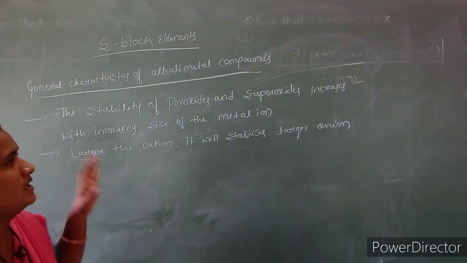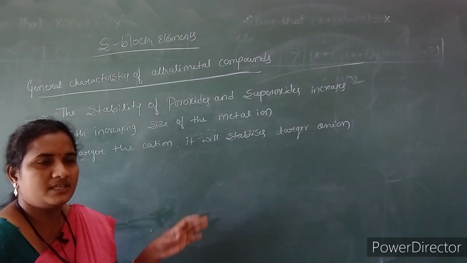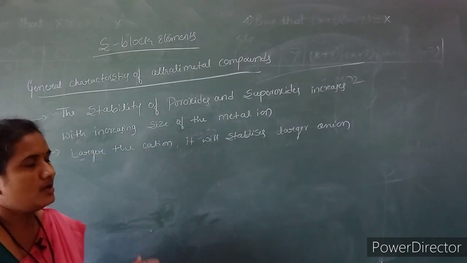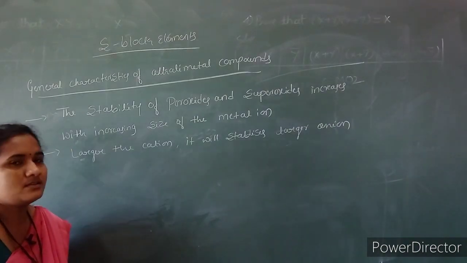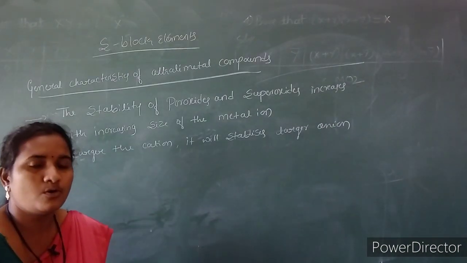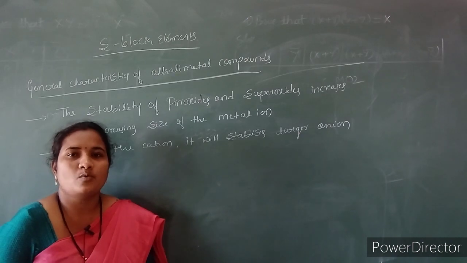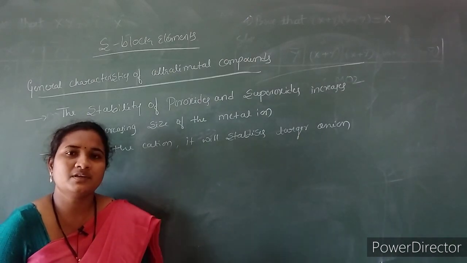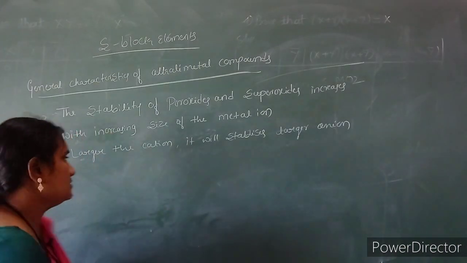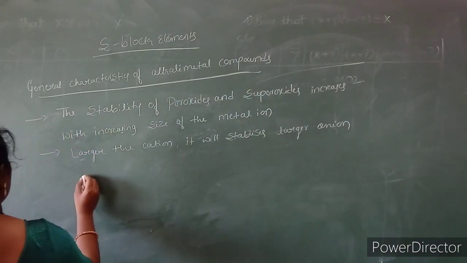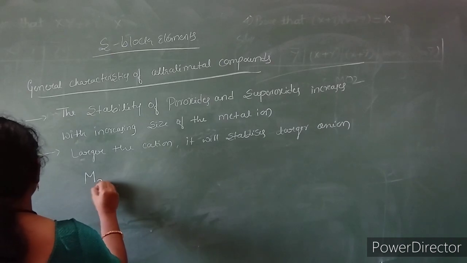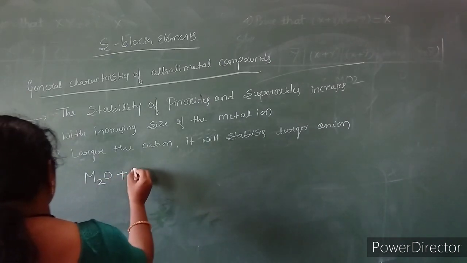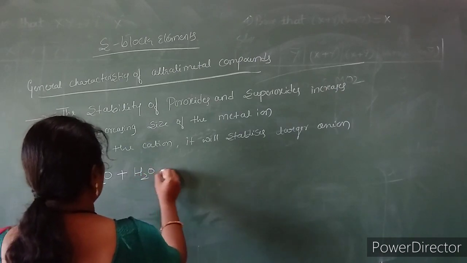So that is why superoxide's stability increases with increasing size of the metal ion, and these oxides, peroxides and superoxides undergo hydrolysis with water. They will form hydrolyzed products whenever they are dissolved in water. For example, if you write the equation, firstly the oxides, when they dissolve in water or undergo hydrolysis